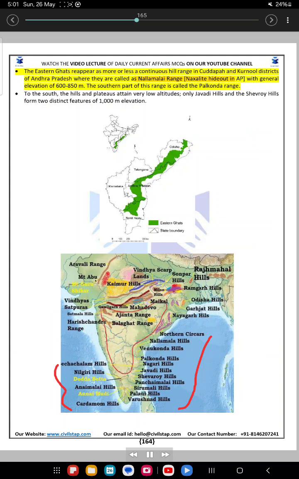The Eastern Ghats reappear as more or less a continuous hill range in Kadapa and Kurnool districts of Andhra Pradesh, where they are called the Nallamalai Range, with a general elevation of 600-850 meters. The southern part of this range is called the Palkonda Range. To the south, the hills and plateaus attain very low altitudes. Only the Javadi Hills and the Shevaroy Hills form two distinct features of 1,000 meters elevation.